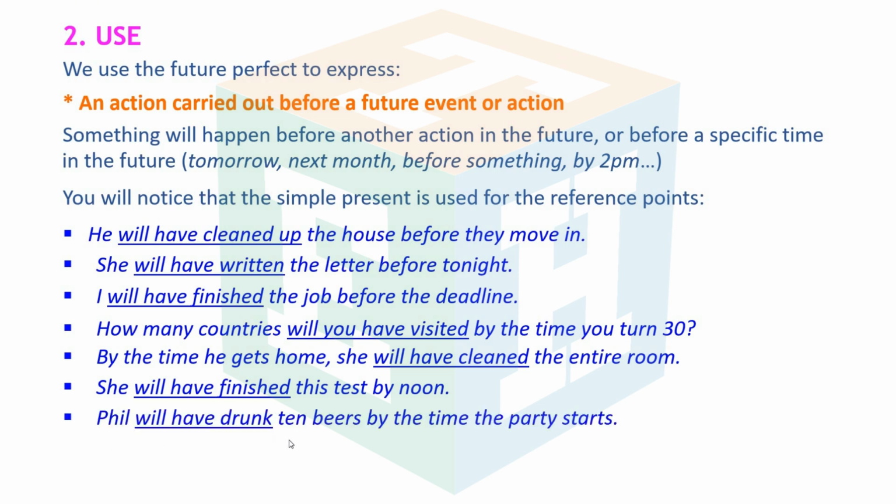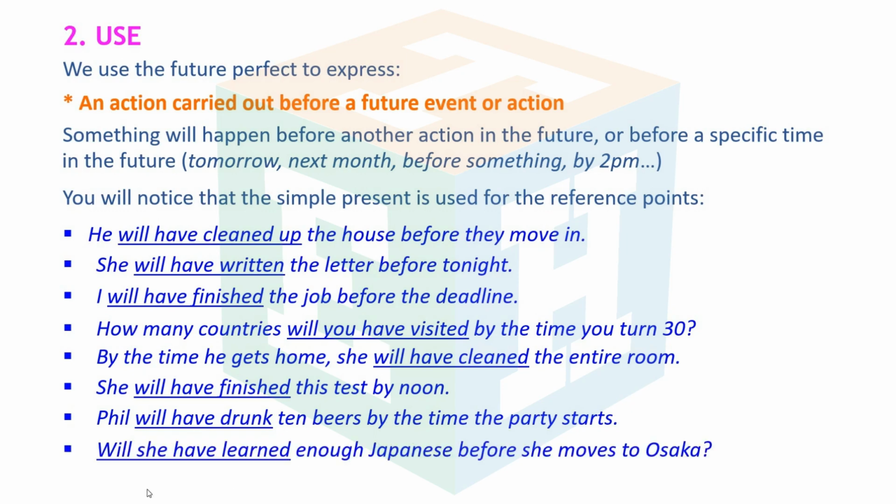Phil will have drunk 10 beers by the time the party starts. Will she have learned enough Japanese before she moves to Osaka?